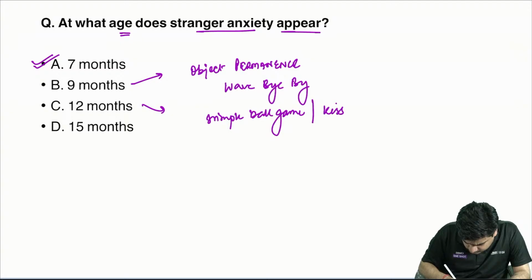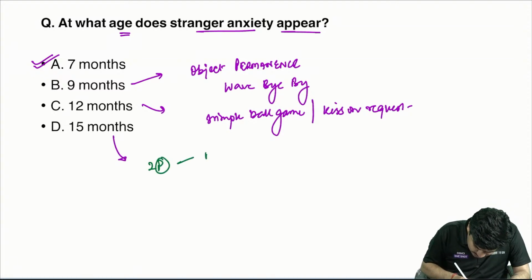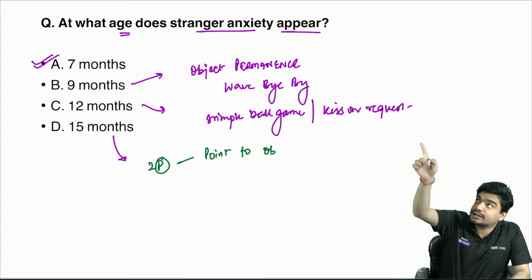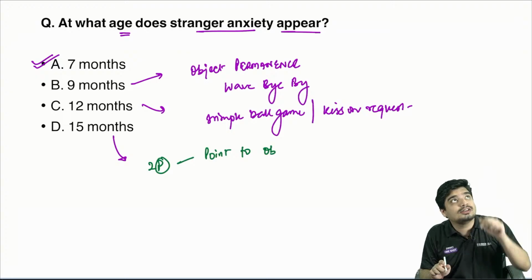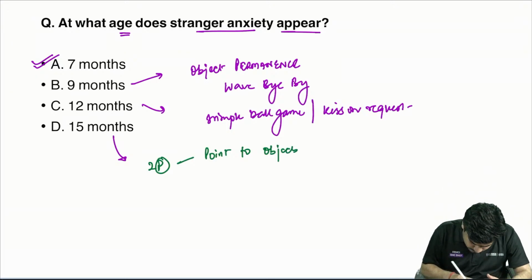Or will kiss on request. And at 15 months, pointing starts. The child is going to point towards objects. Okay, that's an umbrella, that's the roof, that's the floor, something like that. He's going to point towards objects, and he will point towards his own wet pants.